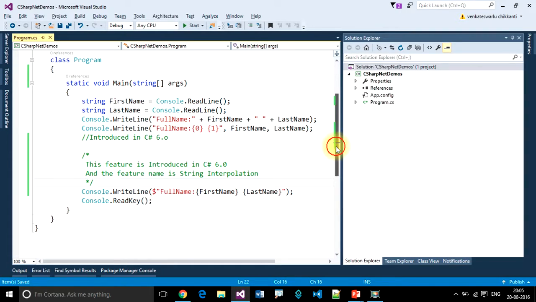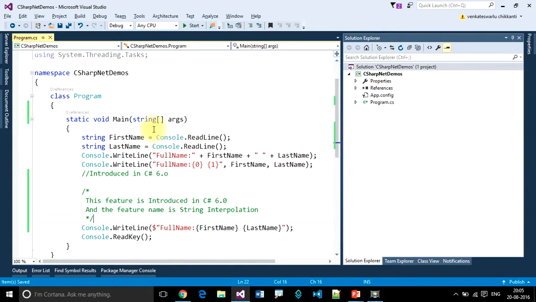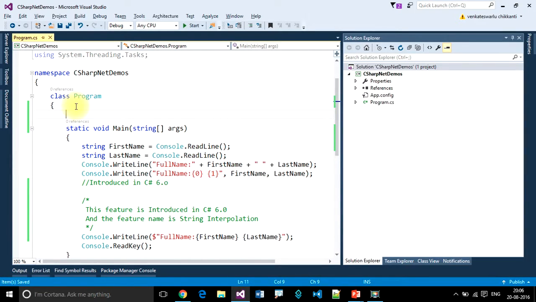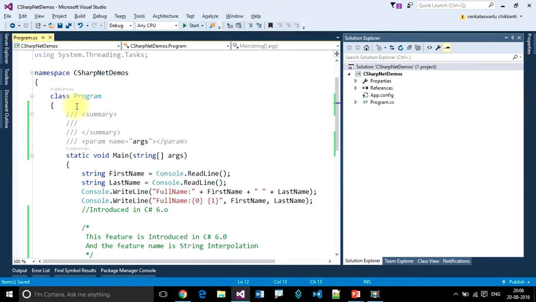If you want to provide some information about this method when somebody is using it, we can use documentation comments. So press slash three times, 1 2 3. The editor, Visual Studio, will provide all the documentation based on the method and parameters.